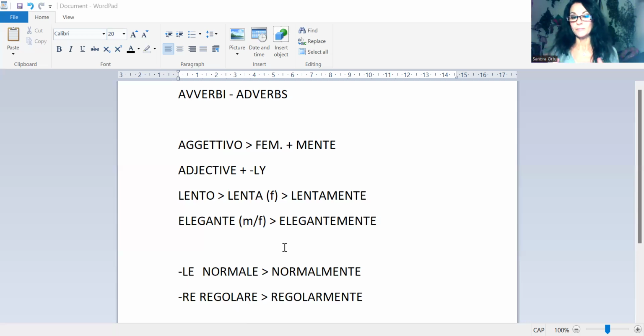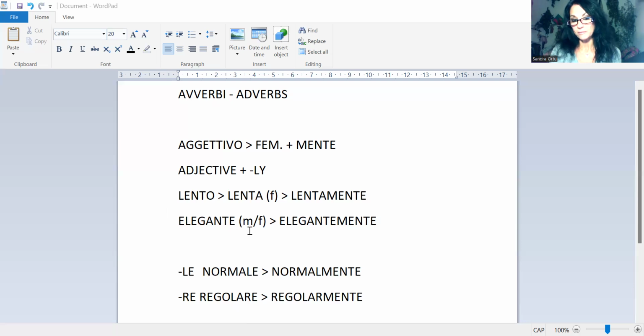So you have a little bit more options when you want to express whatever information you want to give. As I said, the first belongs to the first group, lento. And then the second one belongs to the group of adjectives that doesn't change according to gender.